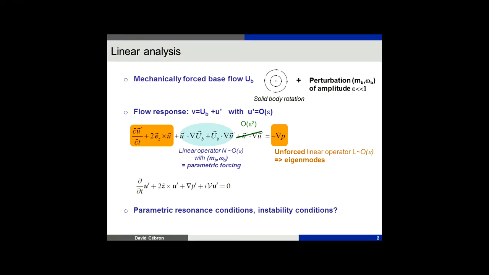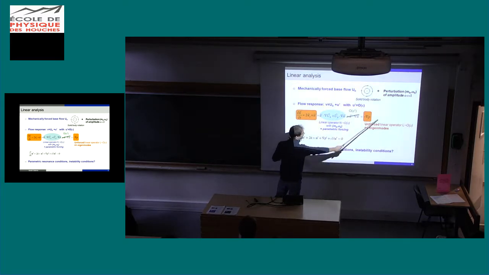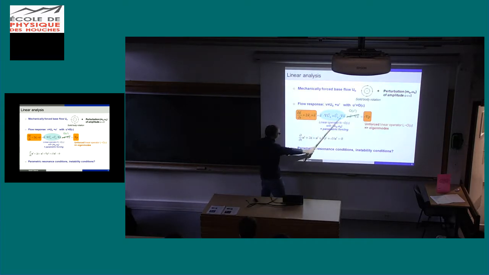So just to explain a bit, here in orange you have the unforced linear operator. This is what gives the inertial modes. You've got Coriolis, you have discarded nonlinear effects. Here we are in an inviscid fluid, we have no viscosity at all. And these terms here are the terms which force the flow.